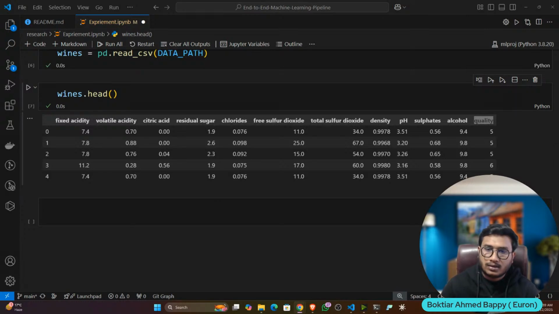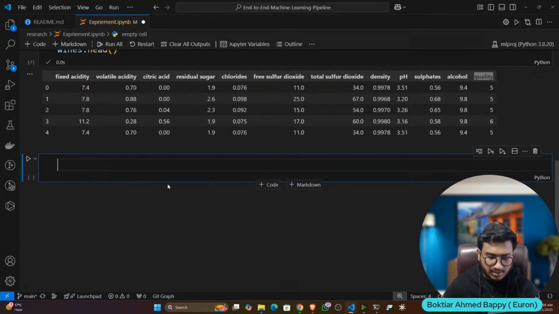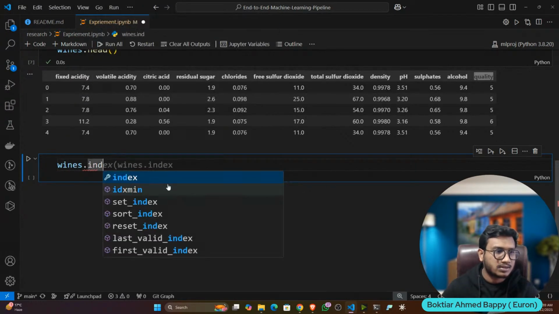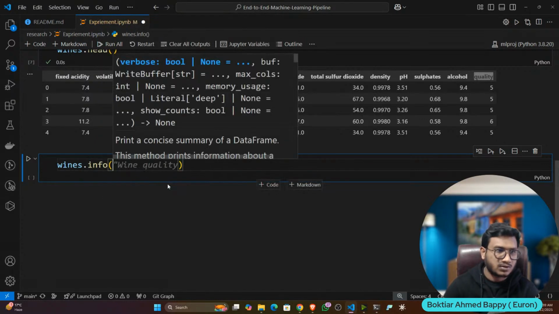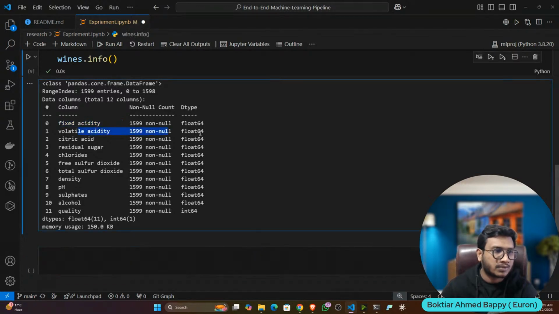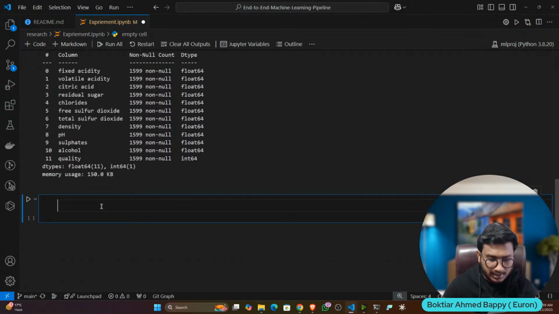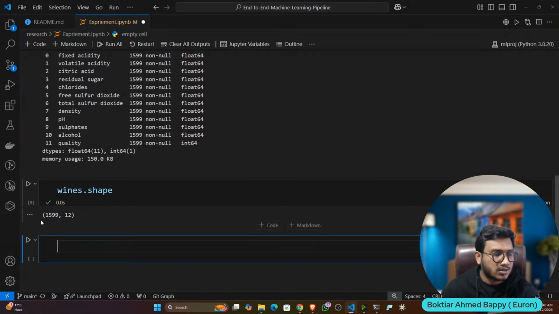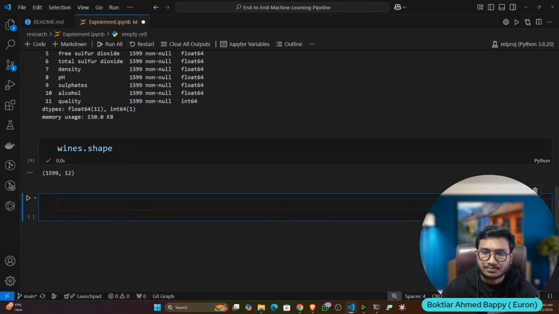Now if I want to see any information about the data, we can use the info function, which is available in pandas. Info will show you the entire information, like what kind of data type each column has, whether it has null values or not, how many entries you have, how many columns you have. Everything it will show you. And if you want to see how many records you have, you can use the shape attribute. So you have 1599 rows and 12 columns in this data.